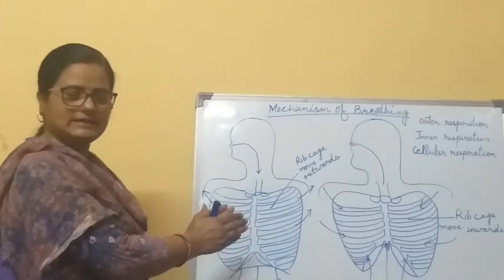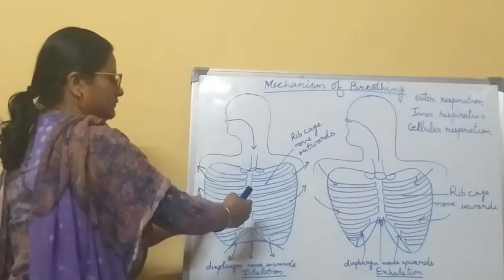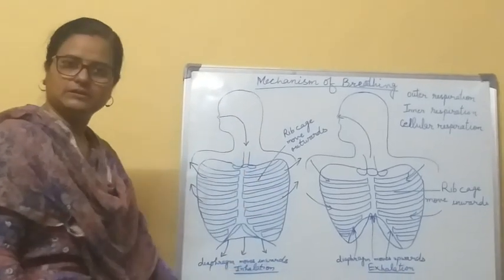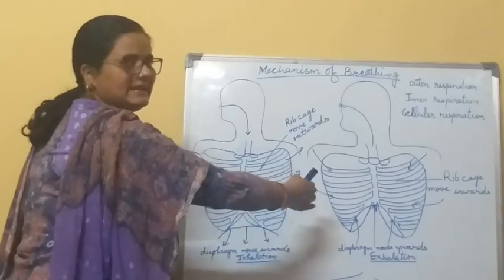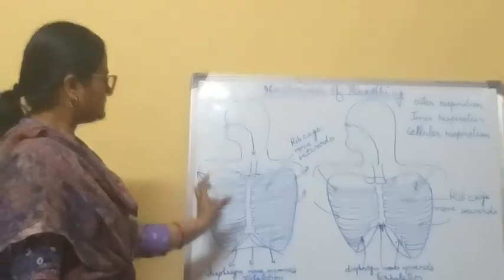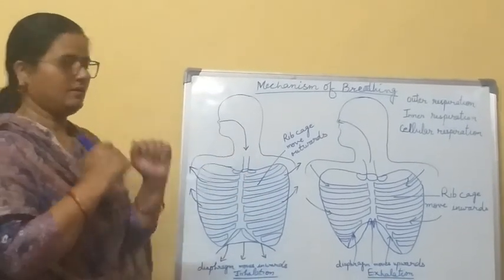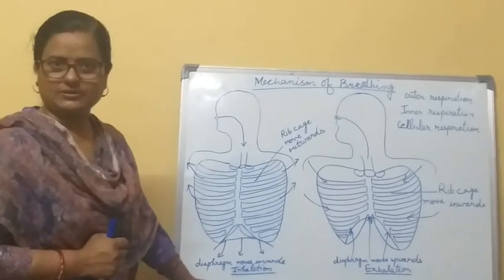So the simple formula is here. When we inhale the oxygen gas, the muscles of the rib cage move outwards and the diaphragm moves downwards, and in the chest cavity the space gets wider and the air enters into the lungs and the lungs get swelled. This is the complete process of inhalation.